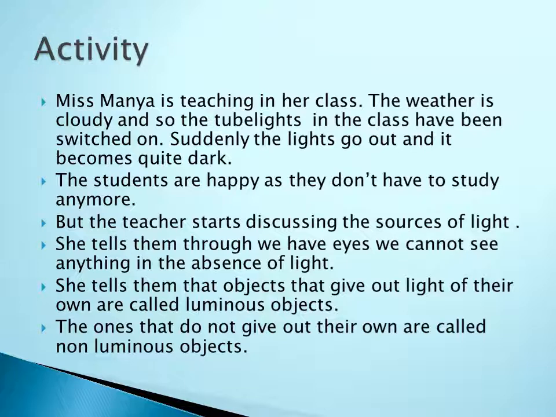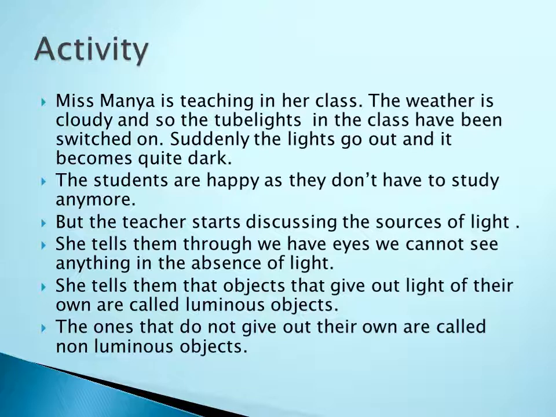But the teacher starts discussing the source of light. She teaches the students that we have eyes, but we cannot see anything in the absence of light, right or not? अगर अंधेरा होगा तो कैसे दिखेगा, नहीं दिखेगा. So she tells the students that even though we have eyes, we cannot see anything in the absence of light. अगर light नहीं है तो we can't see anything.